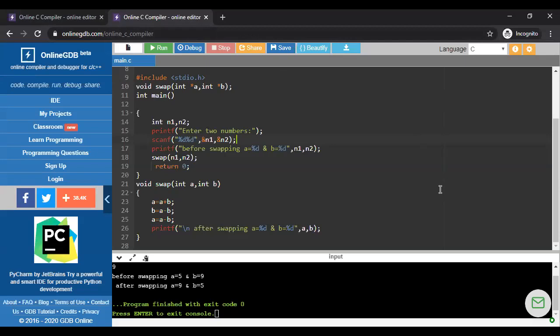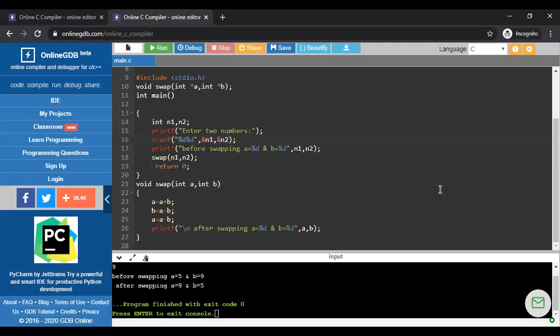How? ptr is a pointer variable, we declared that one, star ptr. So ptr is equal to ampersand a. I am going to point this ptr to a, meaning I'm going to assign the address of a to ptr. Am I clear?